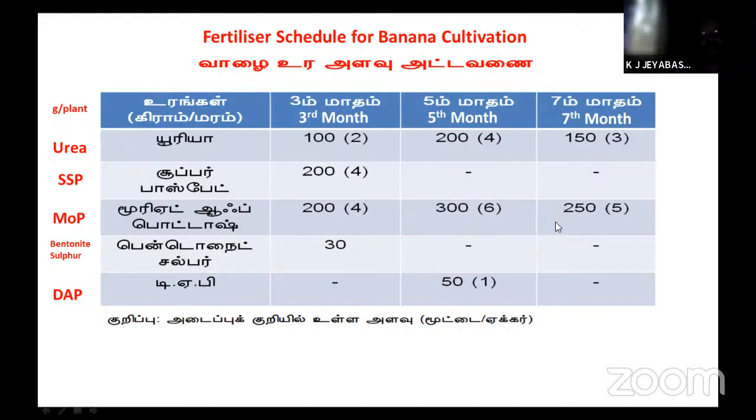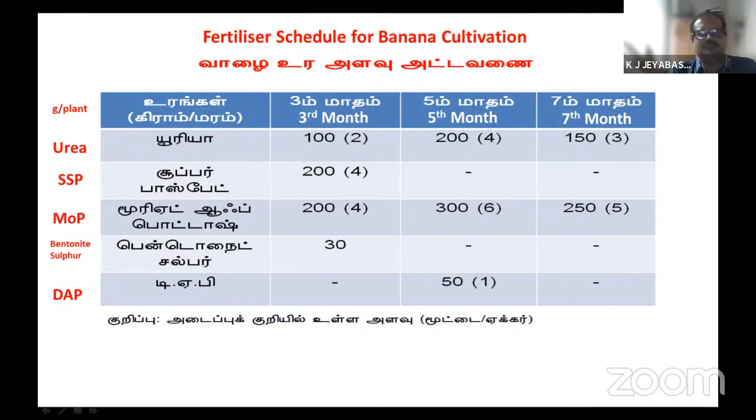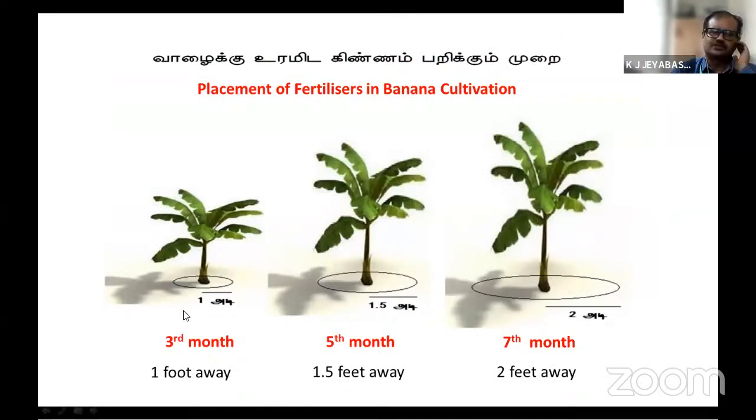One should be very careful in fertilizer and nutrient management in banana cultivation. These three aspects we have to consider. Next is the right place where we put the fertilizer, which we have explained pictorially here. At the 3rd month, the fertilizer should be applied 1 foot away from the plant. At the 5th month stage, apply it 1.5 feet away from the plant. At the 7th month after planting, apply it 2 feet away from the plant,